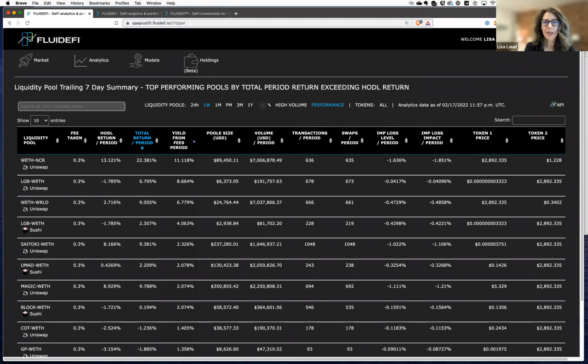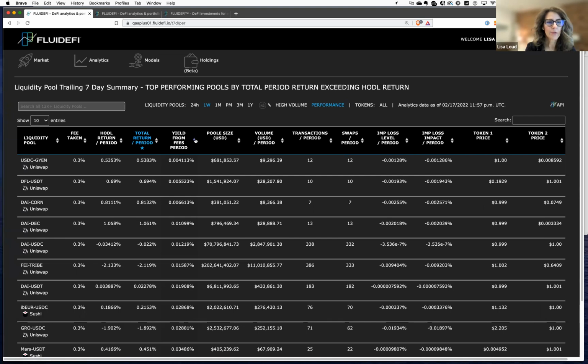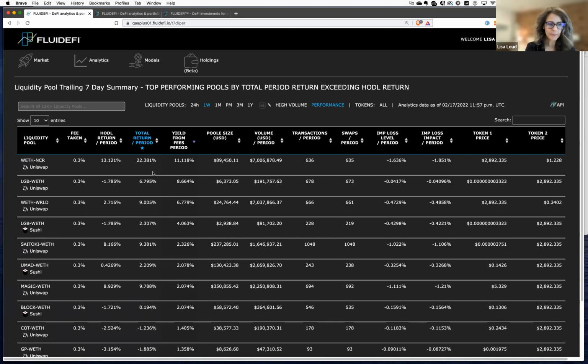We have the dashboard. I've sorted this by a one-week time window. And right now we are sorting by the total return per period. I'm going to change that to sort by yield from fees. Over the past week, we've seen this much yield from fees in the following pools.